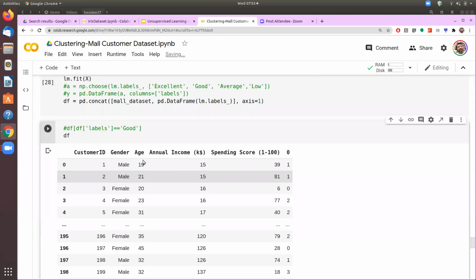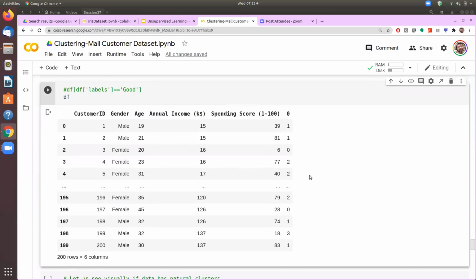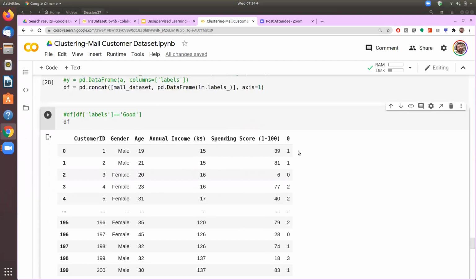So now we concat the results that we get alongside the original data. And this is what we can present to our marketing team and say that for each of these observations, this is what the ideal clustering should be.